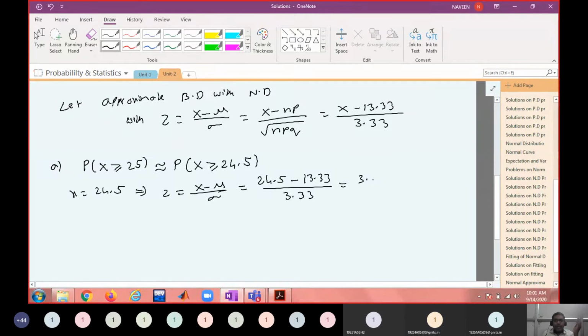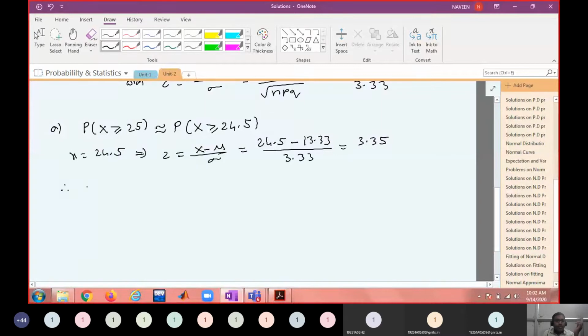Therefore, probability that x is greater than or equal to 25 is approximated with the probability that z is greater than or equal to 3.35. Again, draw the rough sketch. 3.35 is right tail, right? Greater than means right tail.